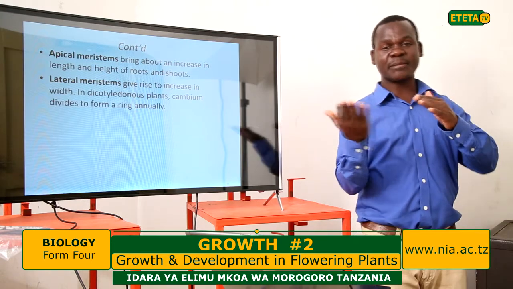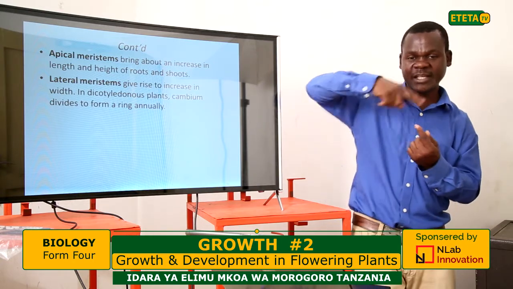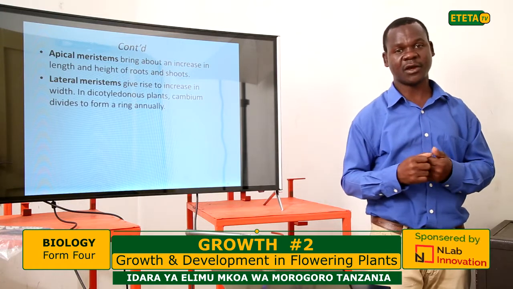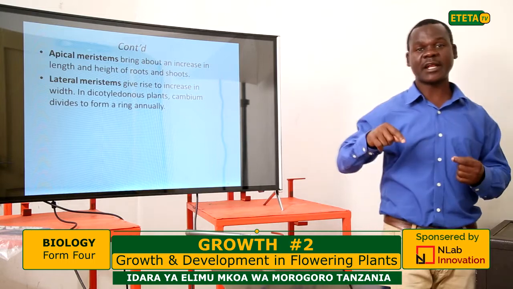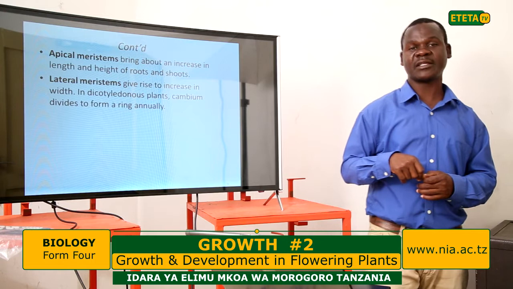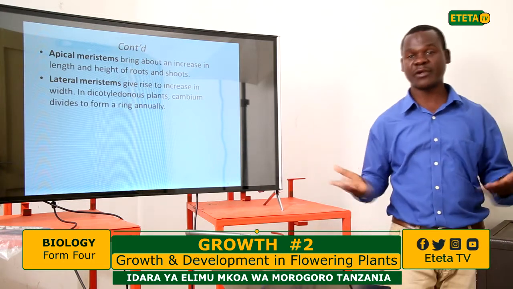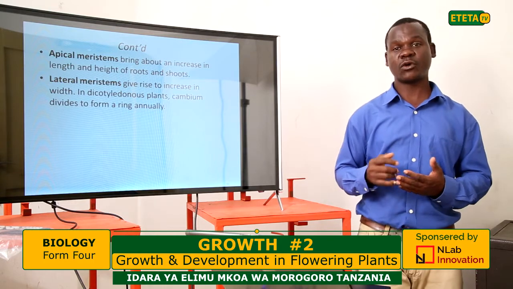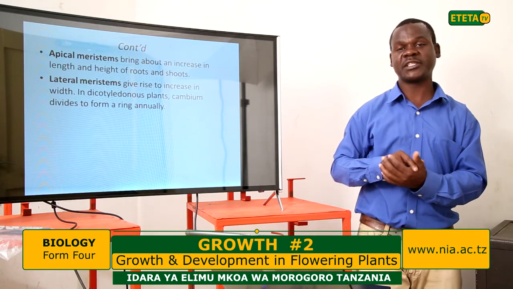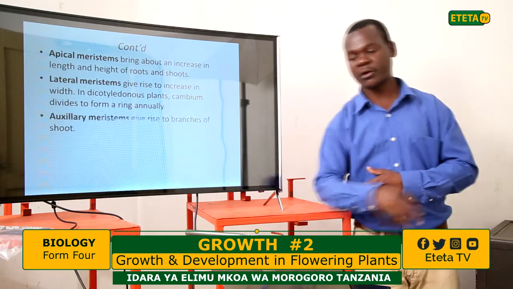For example, if you cut the plant in cross section and look at the middle, you'll find rings which are formed. Those rings are the result of cambium division, which leads to the formation of new rings. When you want to know the age of the plant, you count these rings, and you'll realize that this plant has lived for 40 years or 120, something like that. Each year a new ring is formed due to division of the cambium, which divides once a year. So we call it the annual ring.